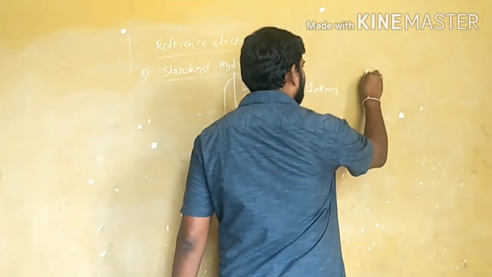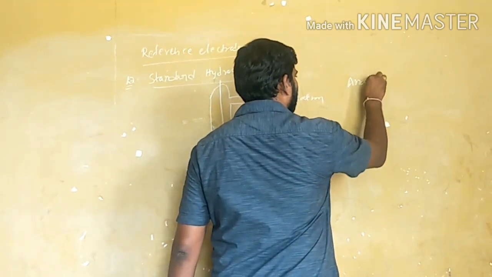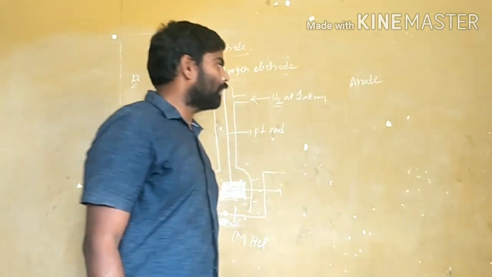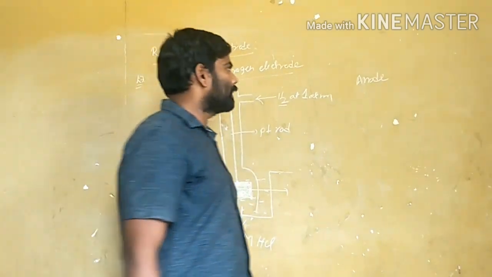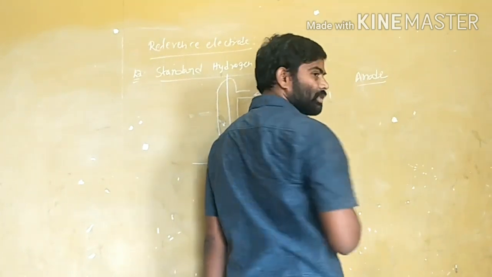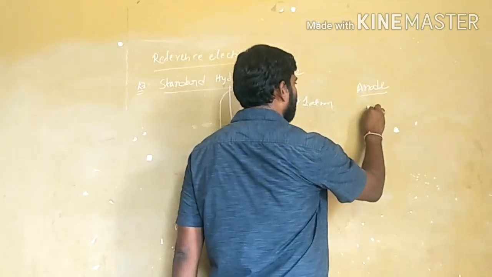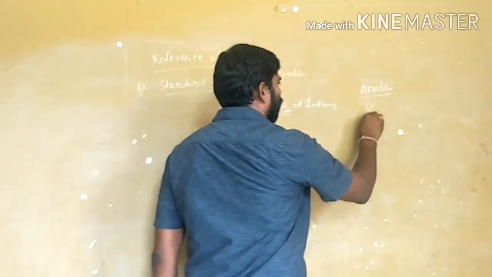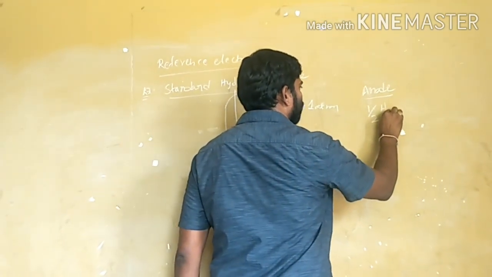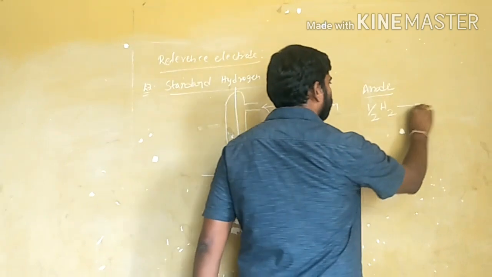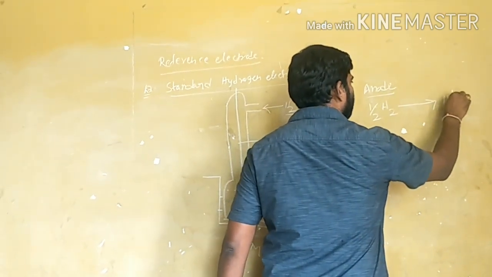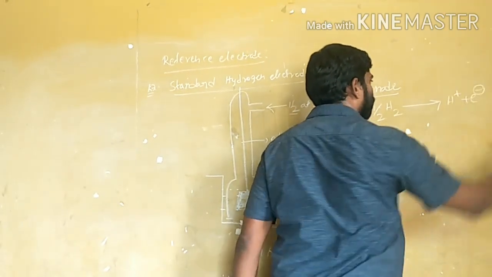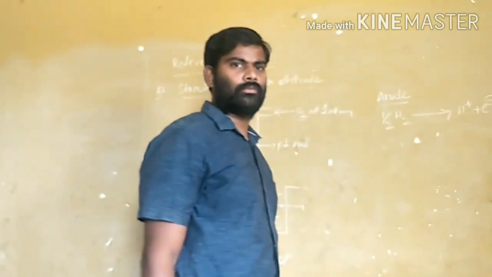If it is acting as an anode, oxidation is possible. Oxidation means loss of electrons. Here H2 gives rise to H plus by loss of electrons. This is an oxidation reaction.